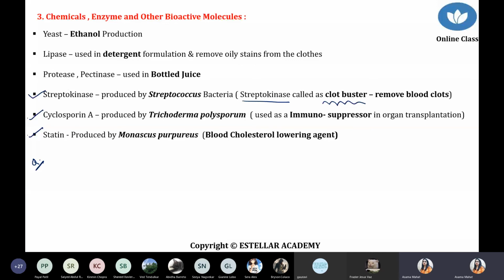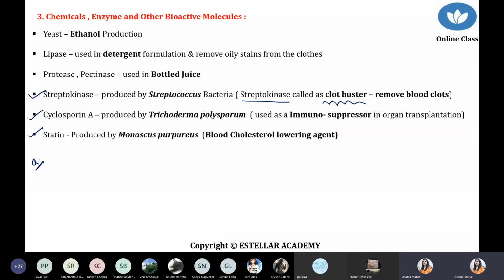And that's why, during patient treatment, we use one drug, streptokinase, produced by the bacteria Streptococcus. It is also called the clot buster, because it can destroy the blood clots. Second question, cyclosporin A.